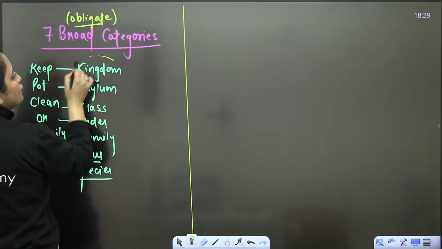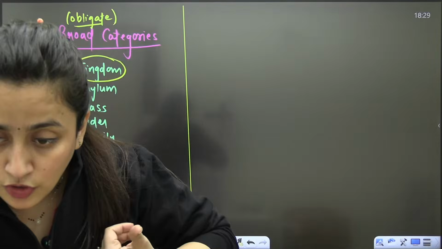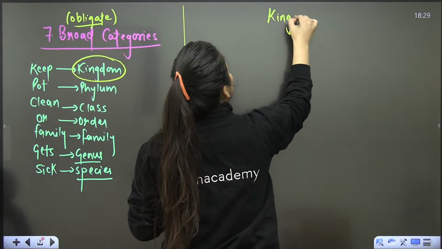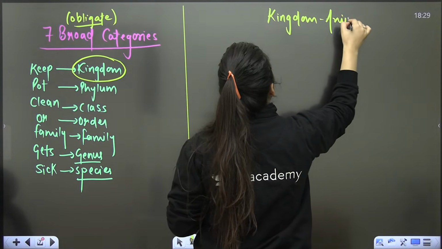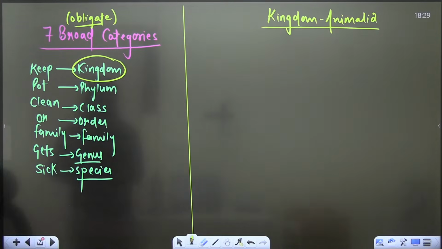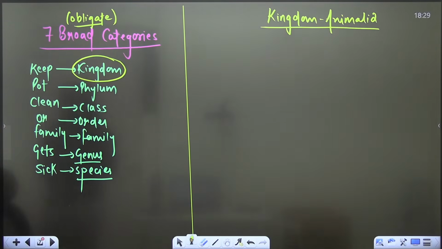But students, in these kingdoms we also have sub-kingdoms. When you talk about the kingdom Animalia, it is divided into 3 sub-kingdoms, right? Do you know the name of those sub-kingdoms? Tell me, please.